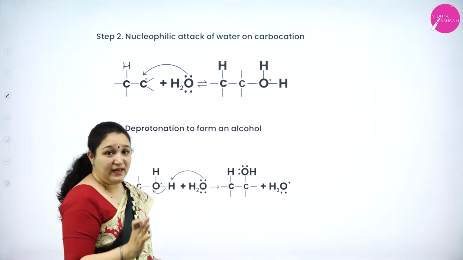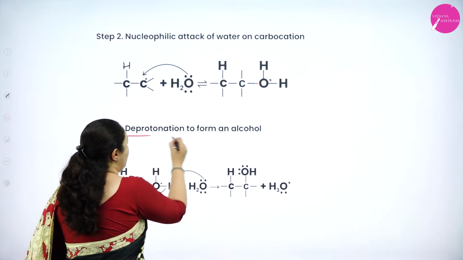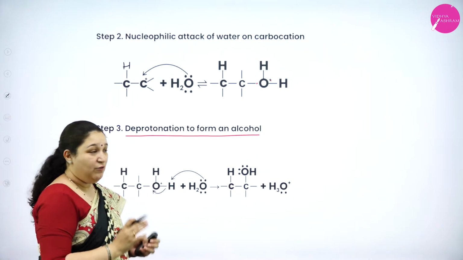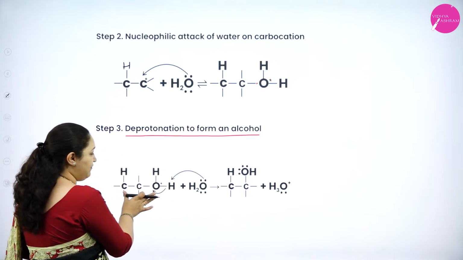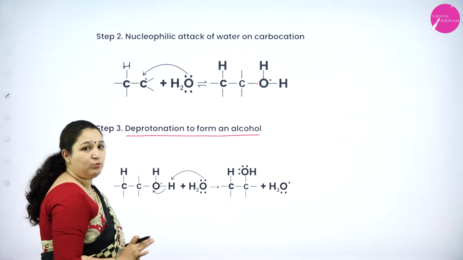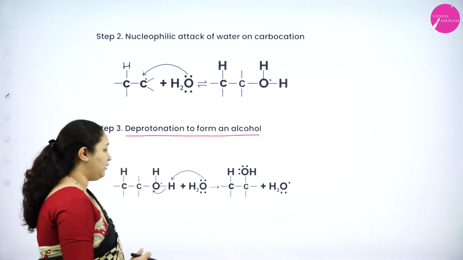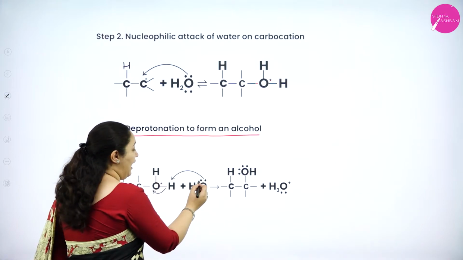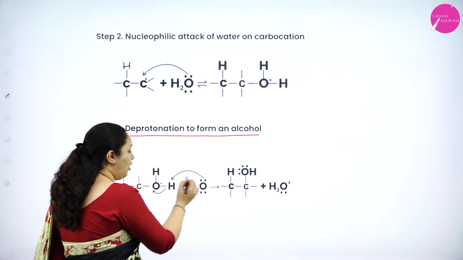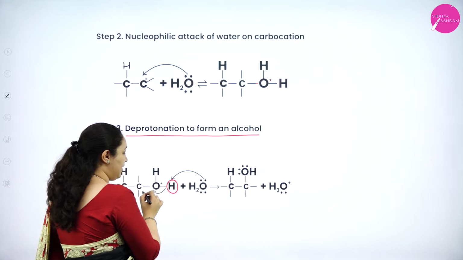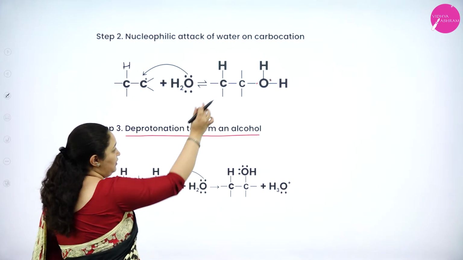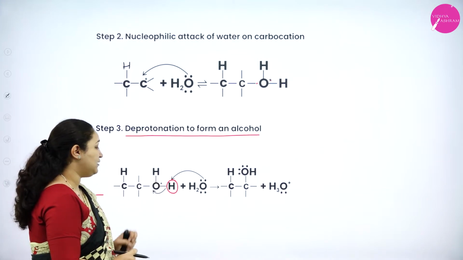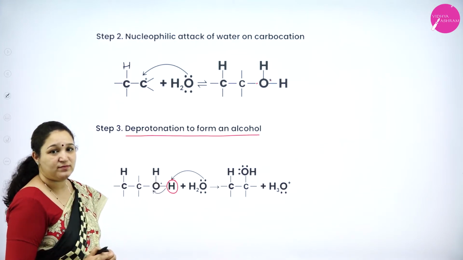Okay. Step 3, it is deprotonation of alcohol. Now what is happening here is, from the molecule which we got previously, proton is getting removed. How is it getting removed? You can see water, another new water molecule, has got the lone pair of electron. What it does is, it takes up the H plus ion which is attached to the previously formed molecule in which oxygen atom is positively charged.